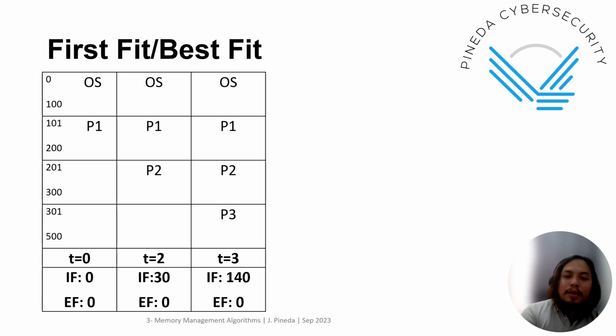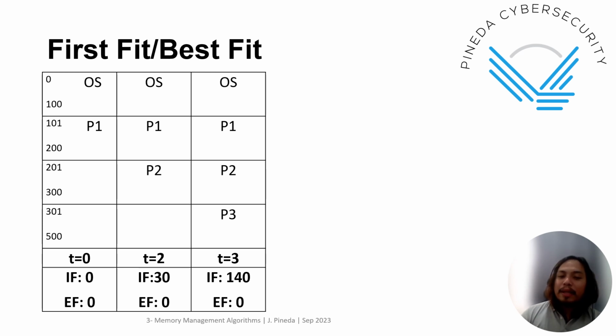The requirement I think is 110. Obviously we will allocate the last partition for P3 for both first fit and best fit, because that's the only partition left.